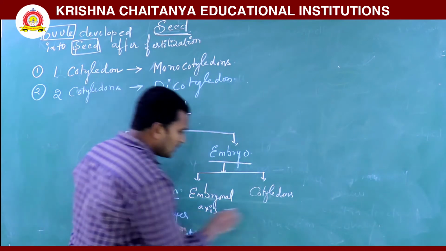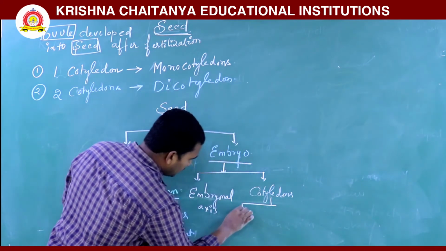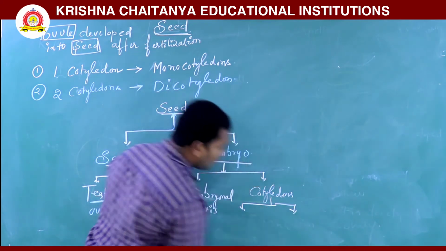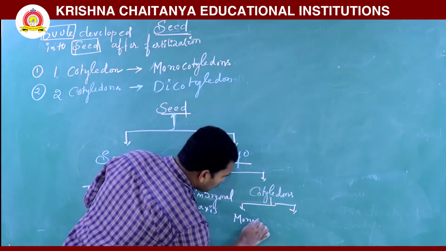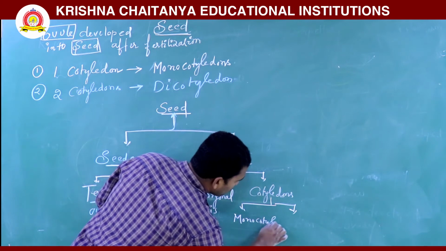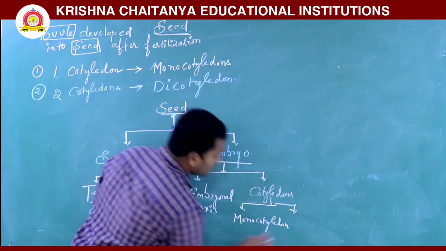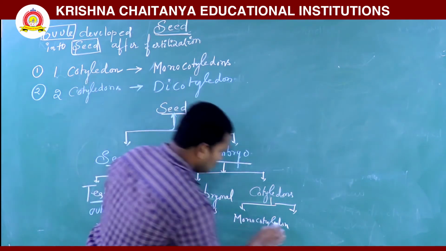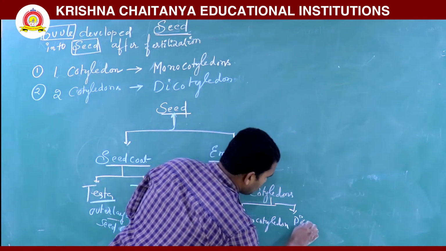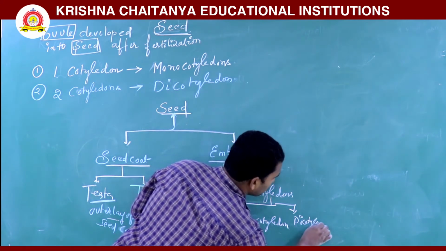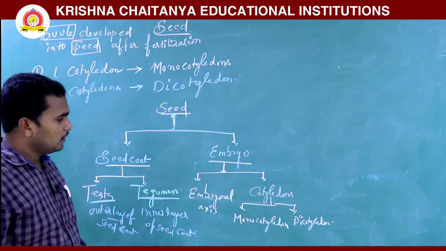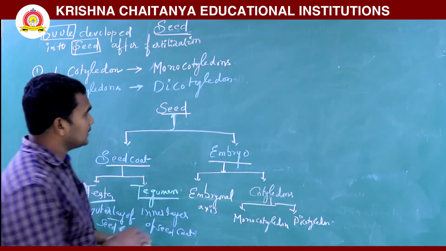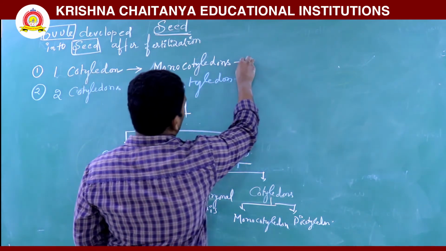Okay, again, cotyledons are of two types. Already we are discussing that one. One is monocotyledon, another one is dicotyledon. So what are the examples of monocotyledon plants?